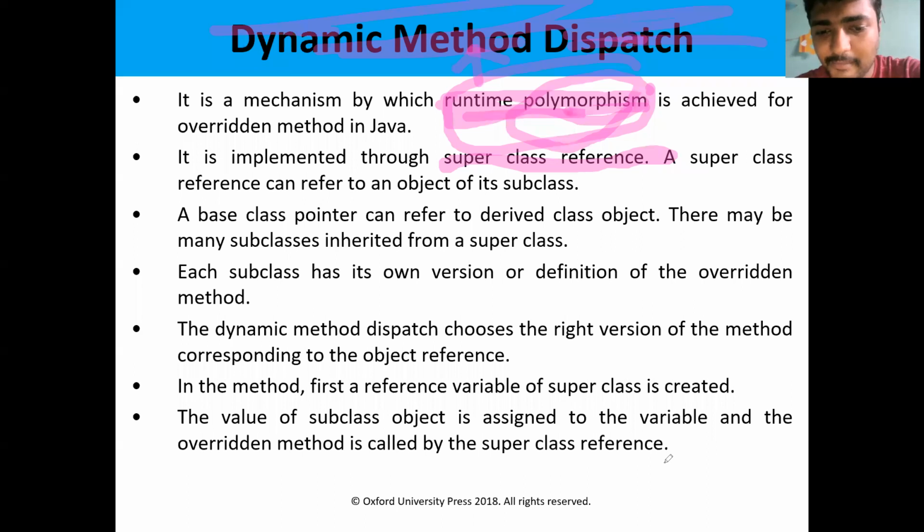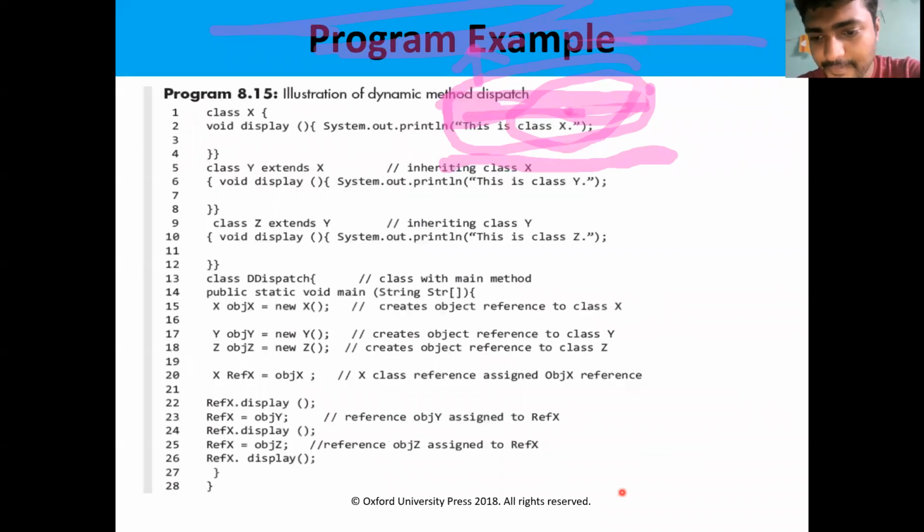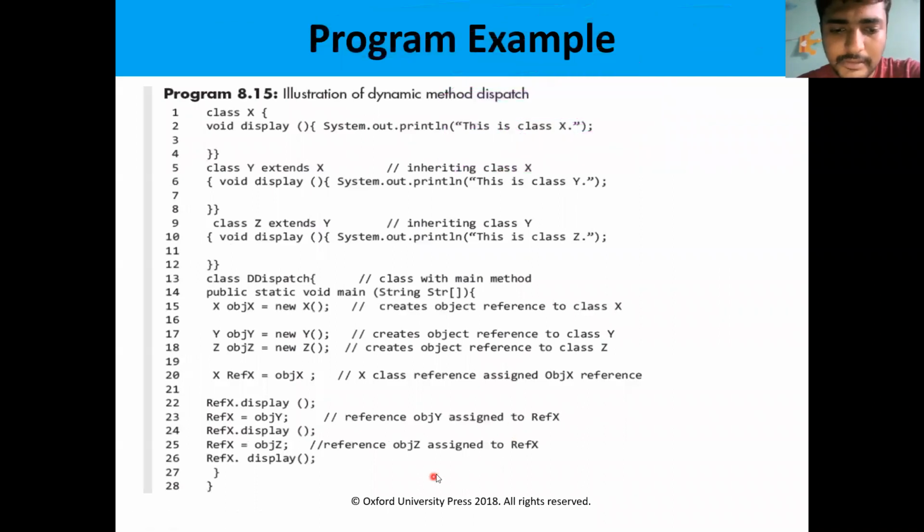So let us see the example. Already we have seen it; let us revisit this. We have a class X, which defines a method. Then there is a class Y which extends the properties of class X, and it uses the same method, void display. Same parameters, same return type, same method name. So this is method overriding.